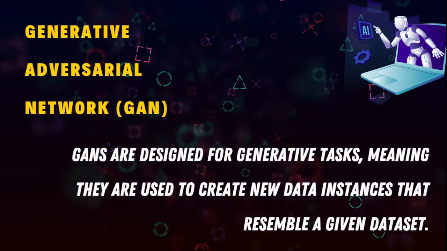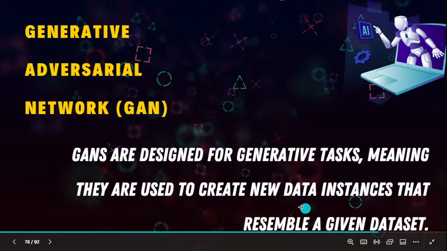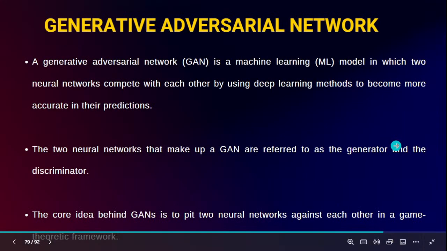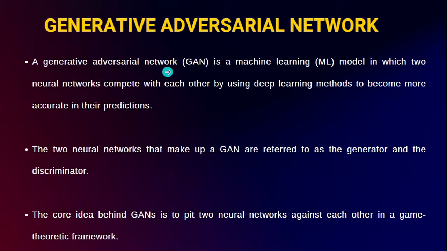Generative means it is going to generate something new, as we have seen. And what does adversarial mean? It is like a competitive game, and network means neural network. These GANs are designed for generative tasks, meaning they are used to create new data instances that resemble a given data. They are not the real one, but they resemble it. A generative adversarial network is a deep learning model in which we have two neural networks.